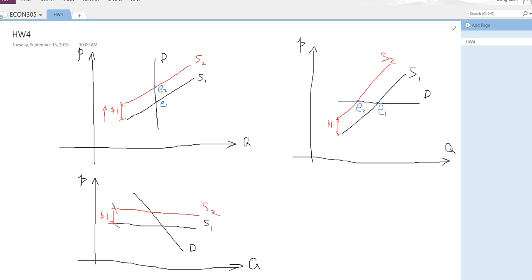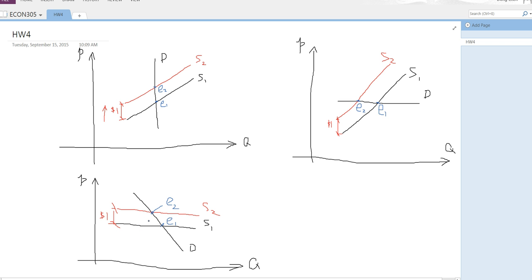So look at the equilibrium. The original one is right here. So that's E1. And the new one is right here, E2. So compared with E1, E2 has a higher price but lower quantity. And by how much higher price? By exactly $1.